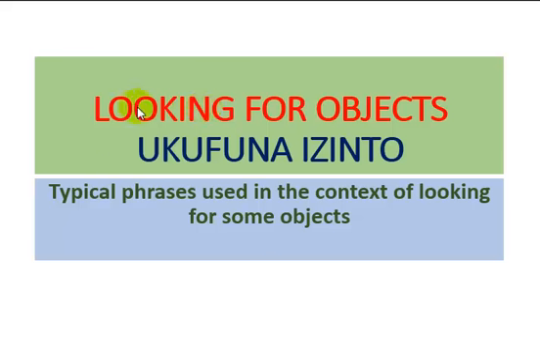Molweni, in this video we are going to look for more than one object. Looking for objects, ukufuna izinto. Izinto are things, and I want you to notice or look out for the frequency of usage of the zi for them, the objects that we are looking for. So we are looking at typical phrases in the context of looking for some objects.